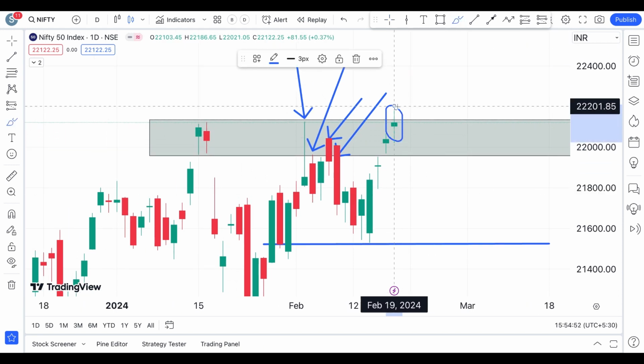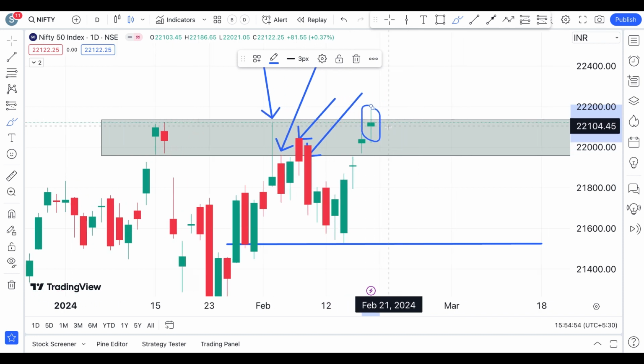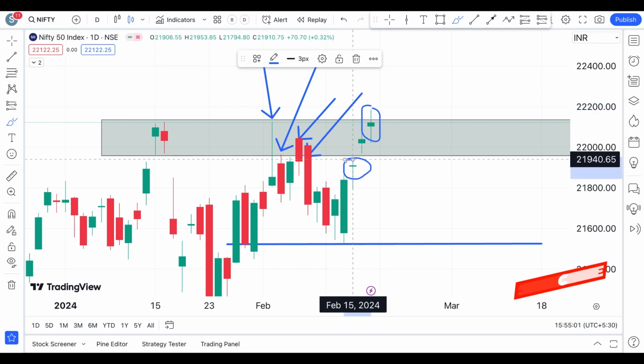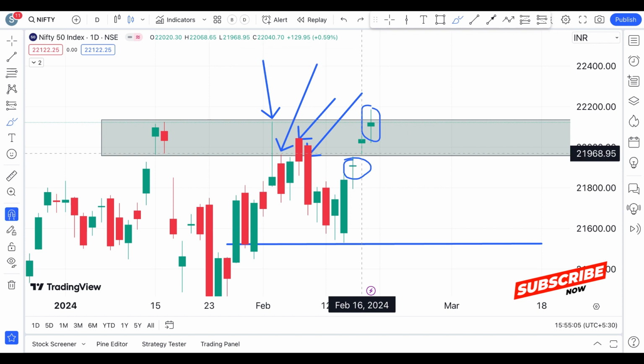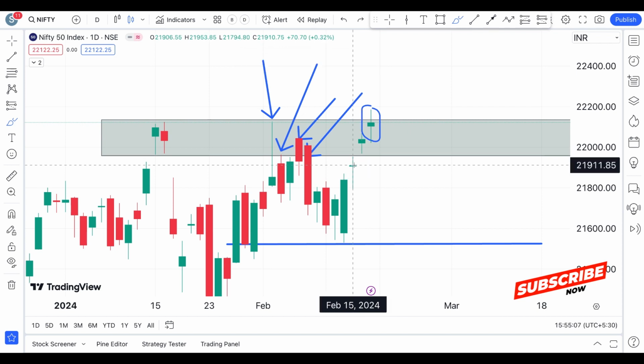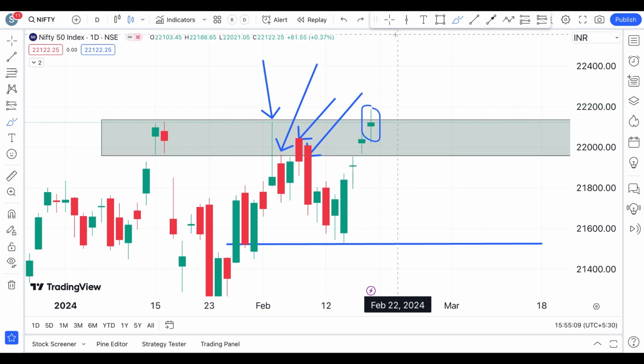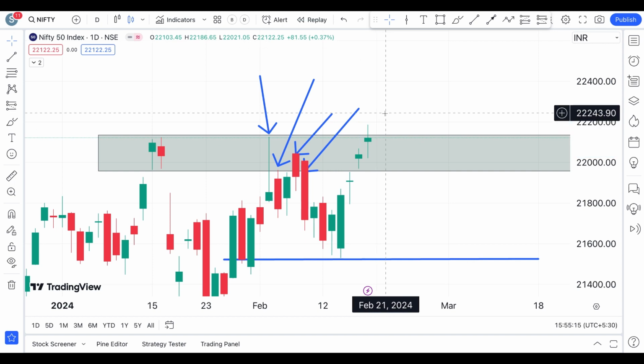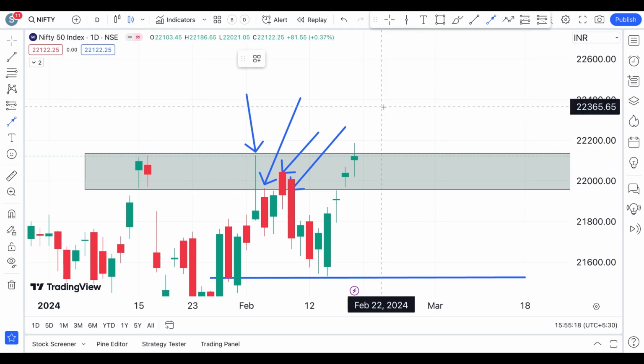This is a spinning top. We call this a spinning top because we can see some body here, unlike Bank Nifty. So that can be called a doji, because you can hardly see a body. What you are seeing there is only a line representing the open and the close, but here you can see the body. So some people call it a spinning top, and it can also be called a doji, but spinning top is more appropriate for this formation today.